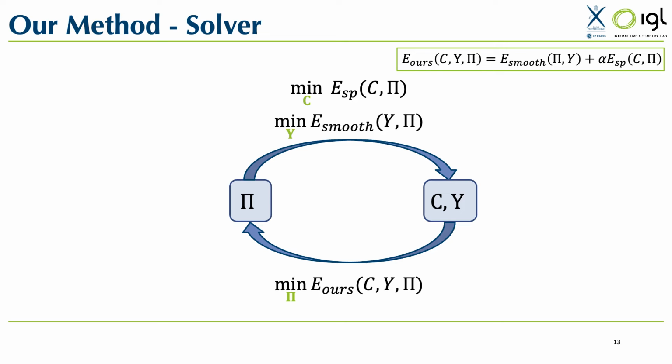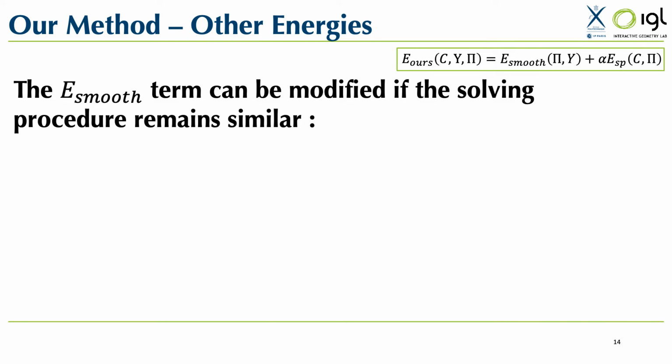Our solver can be thought of as an extension of the previous discrete optimization algorithm, which uses a new term expressed in the primal domain that promotes pointwise map smoothness by minimizing the associated Dirichlet energy. While the previous formulation was obtained using the Dirichlet energy, we noted that the smoothness energy term can be easily modified as long as it stays in the primal domain and that the solving procedure remains unchanged. In our paper, we show that multiple existing formulations for smoothness can be expressed as variations of the Dirichlet energy of the map and can then be incorporated in a straightforward manner within our solver.